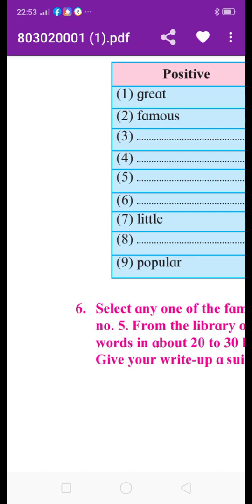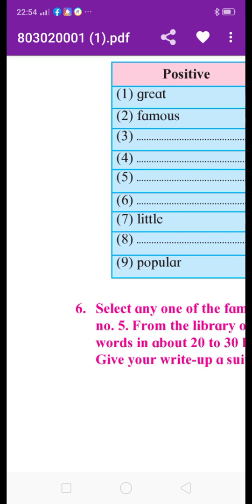Here also we do not write popularer. We write more popular, and the superlative form is most popular. Like this we write the degrees of comparison.